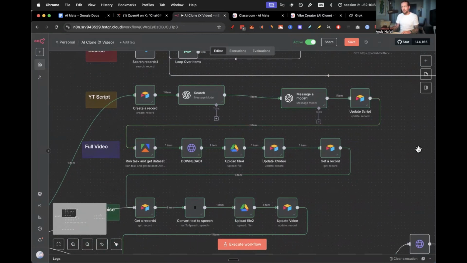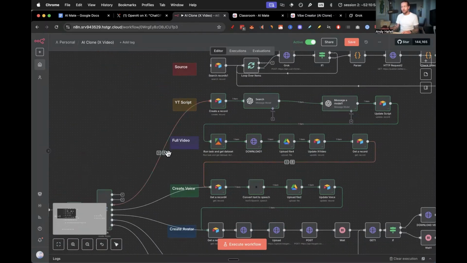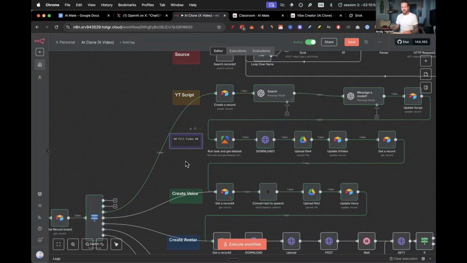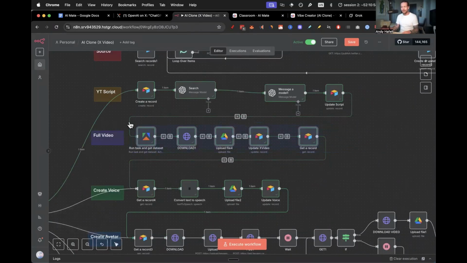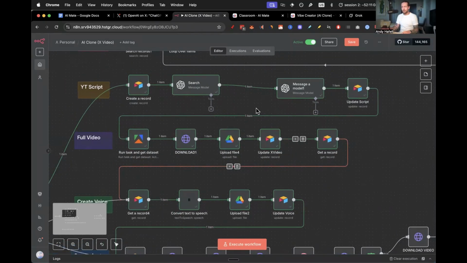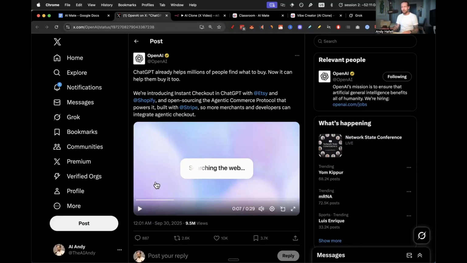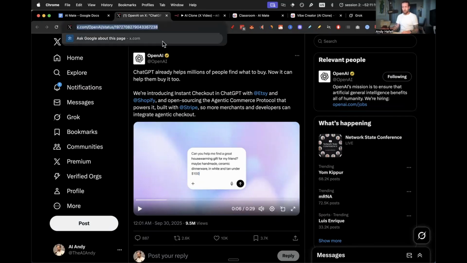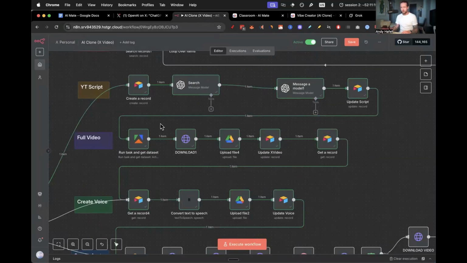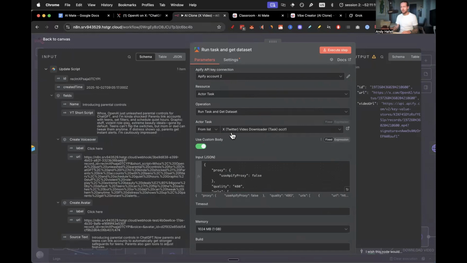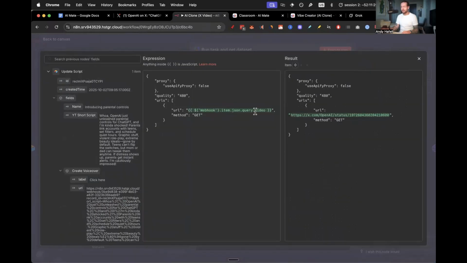Then we obviously upload the script, and then we go into the next thing, which is to do the full video. So this section right here, what it actually does is it downloads that X video. The X video that we have is obviously this one right here, and this one is the checkout one. So what we do is we give this link here to Apify, where we run a scraper that's called X Twitter Video Downloader. And all we're doing here is basically giving this URL, and it downloads it for us.